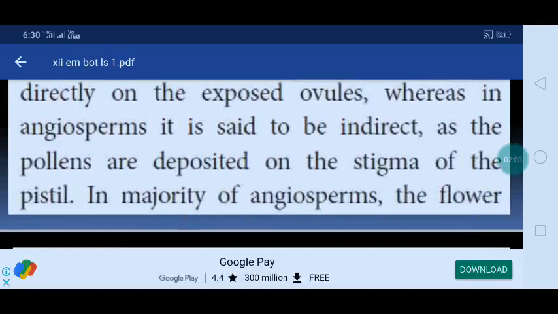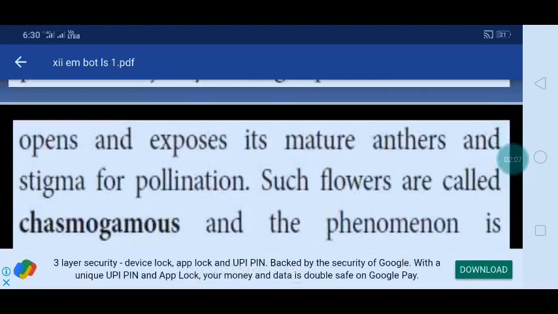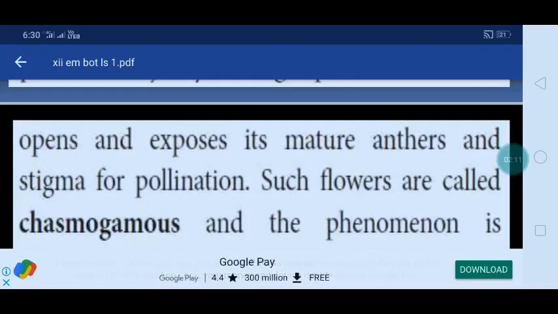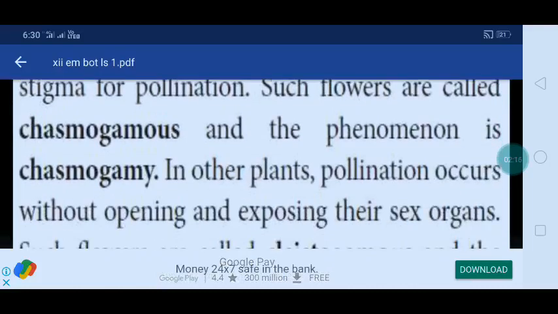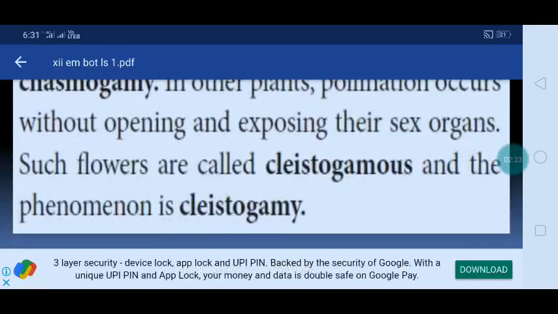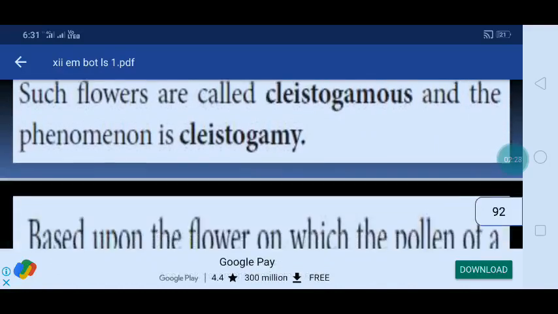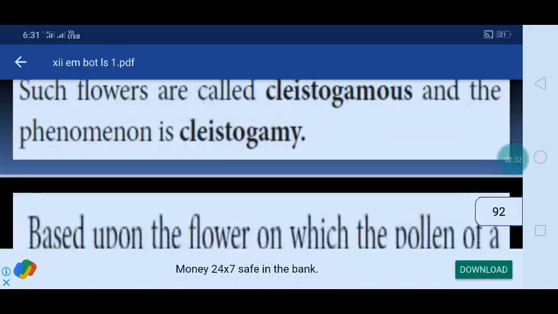In the majority of angiosperms, the flower opens and exposes its mature anther and stigma for pollination. Such flowers are mostly called chasmogamous. That is, the flowers are open, and the phenomenon is called chasmogamy. In other plants, pollination occurs without opening and exposure of their sex organs. Such flowers are called clistogamous, and the phenomenon is called clistogamy. There is no opening; it will occur only in the closed condition. The flowers are mostly closed.